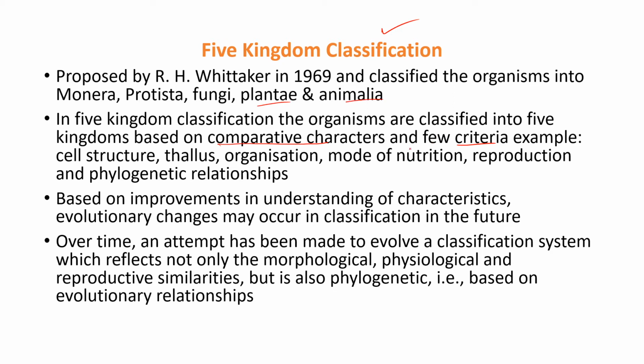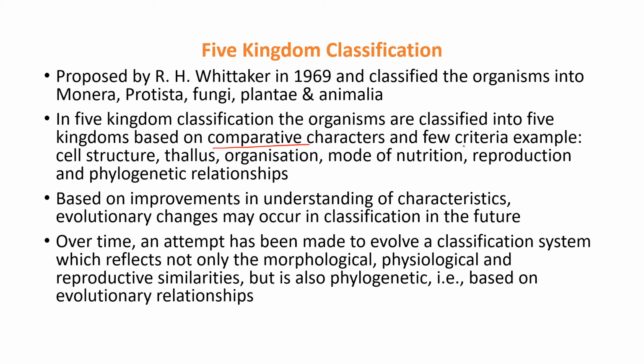So what are those main criteria and what are those comparative characteristics? Comparative characteristics means we compare one organism with another organism, on what aspects they are different. This is known as comparative study or comparative characters.